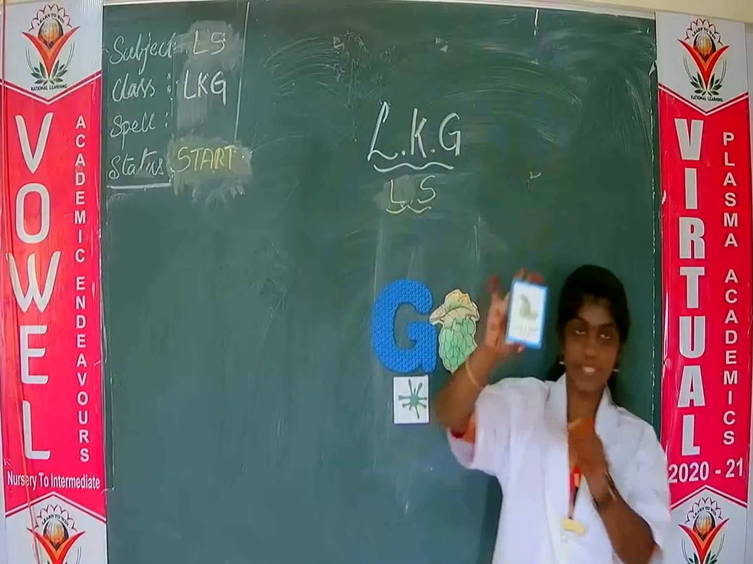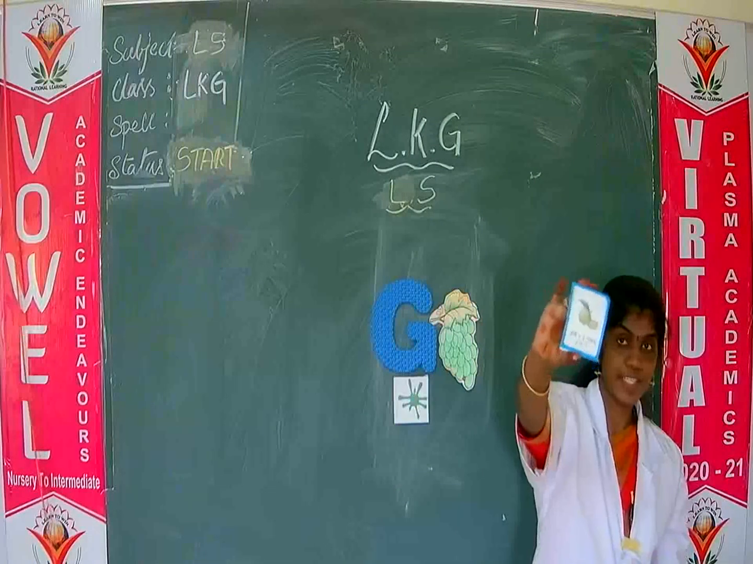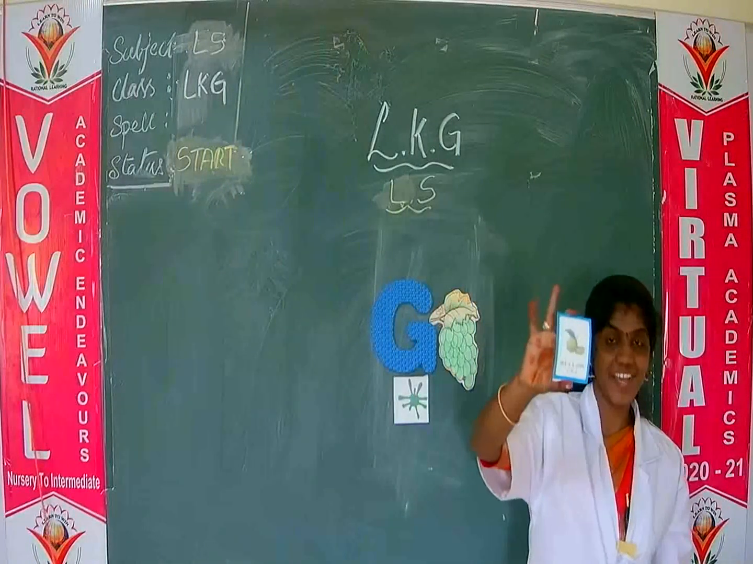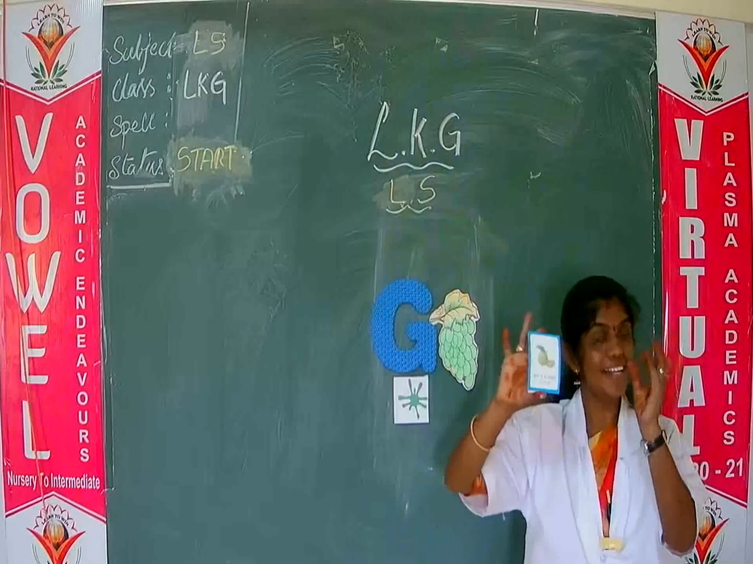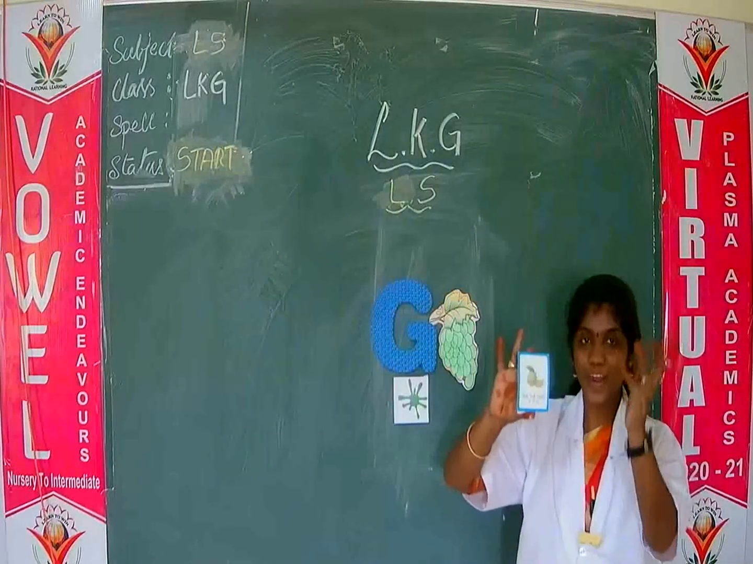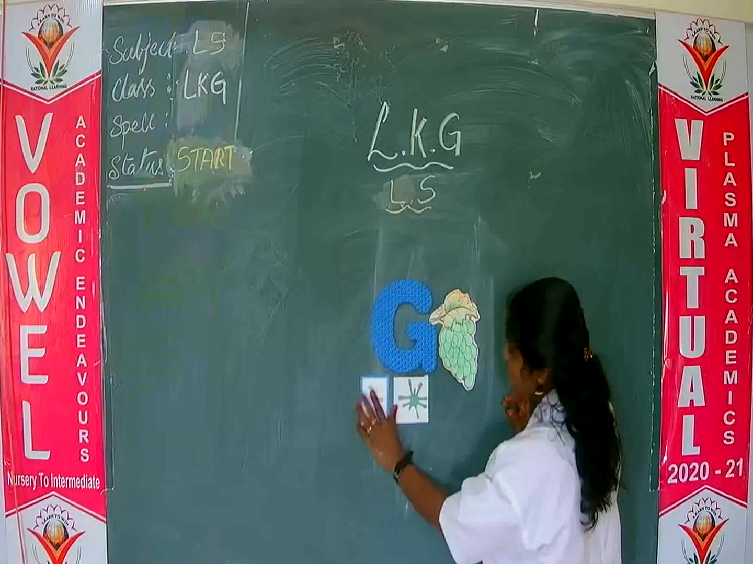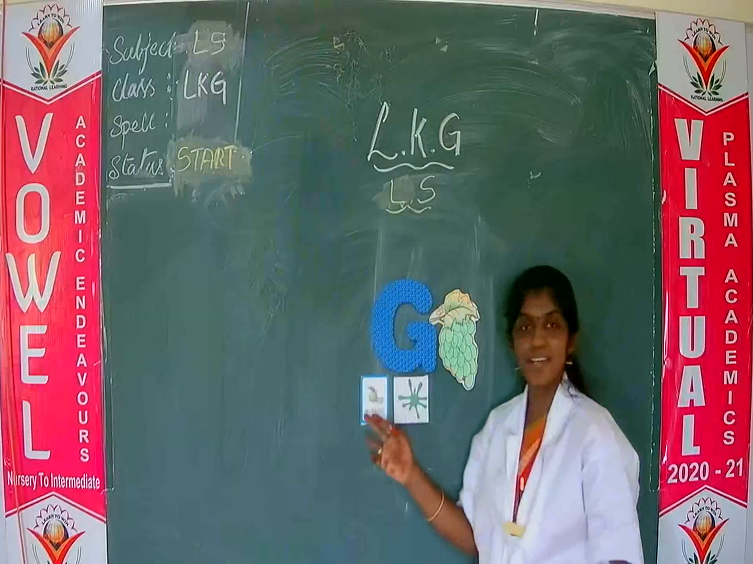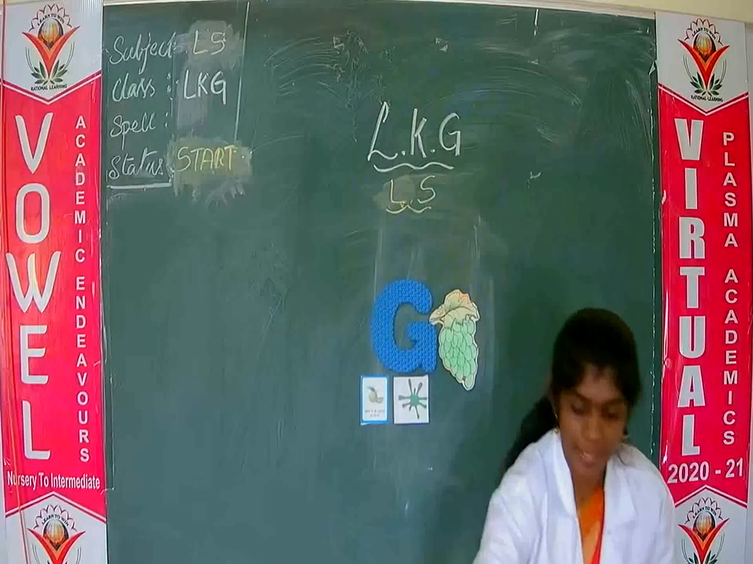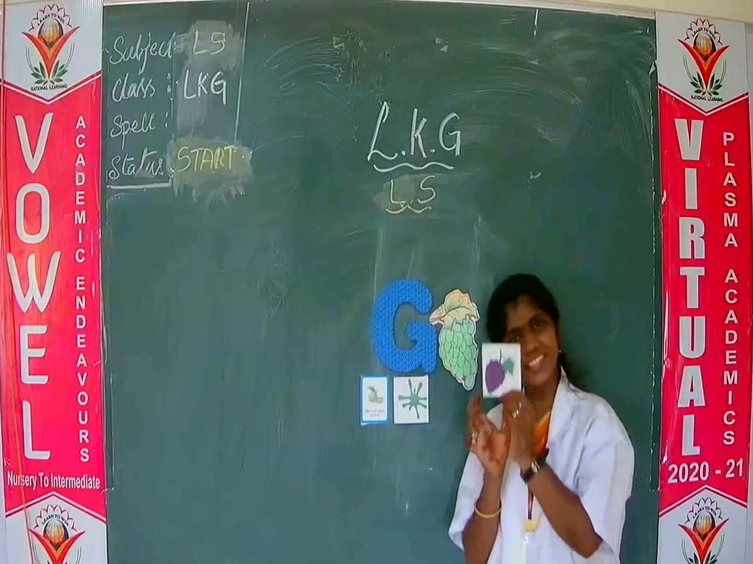Do you know what this fruit is? Which is in green color? Yes, it's guava. G, g, guava. Guava means jamakaya. G, g, guava.